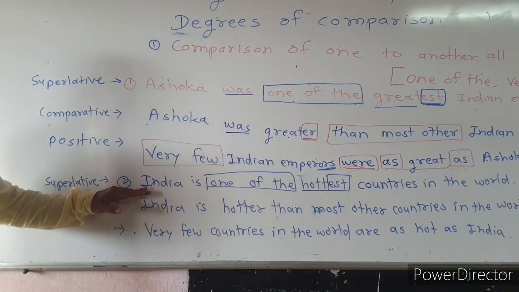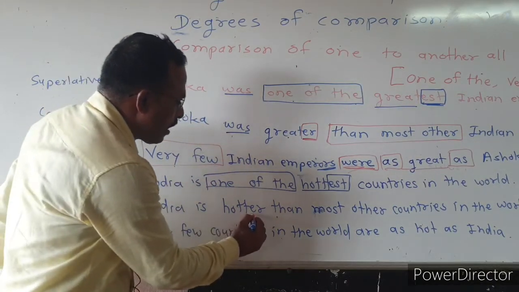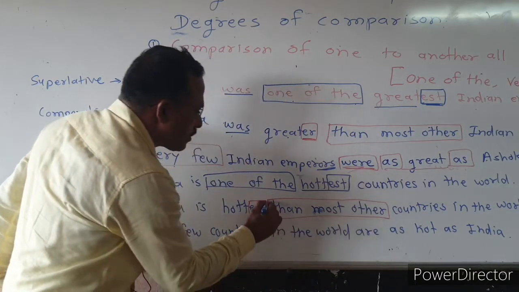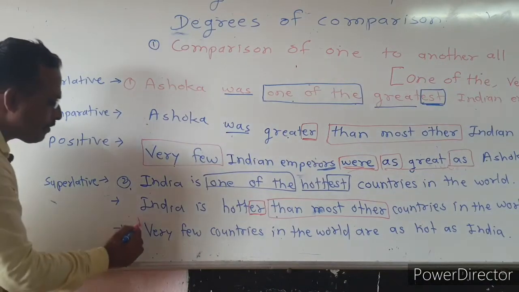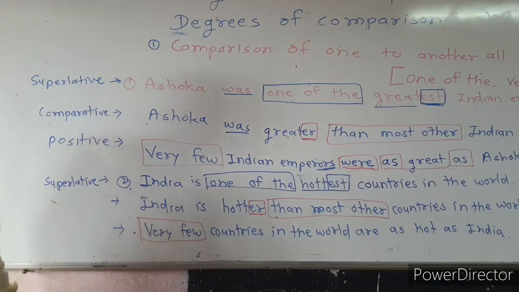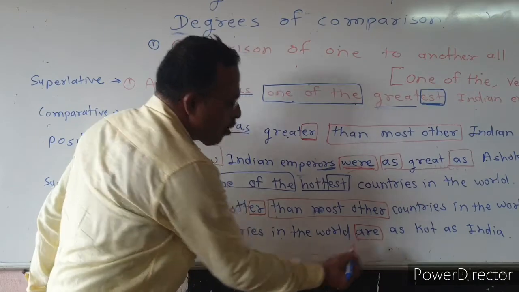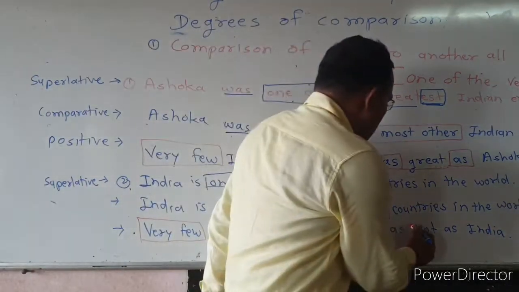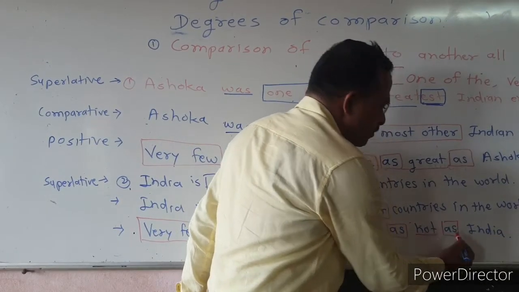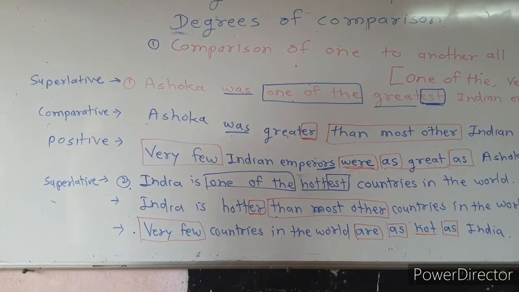So India is one of the hottest countries in the world, converted into comparative like that: India is hotter than most other countries in the world. When we convert it into positive degree, it begins with very few countries in the world. Then we use the plural form of to be. We put the adjective between as and as. The sentence is: very few countries in the world are as hot as India.